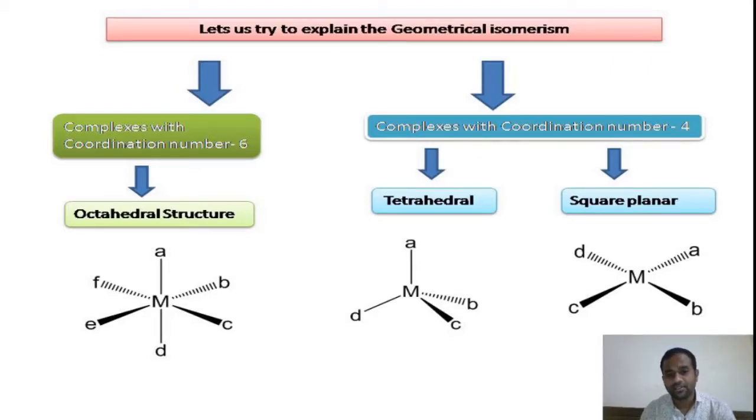That means if you interchange the two ligands A and B, what happens? There is no difference in the spatial arrangement, because after the interchange of the ligands also, the bond angle will not change between any two bonds.